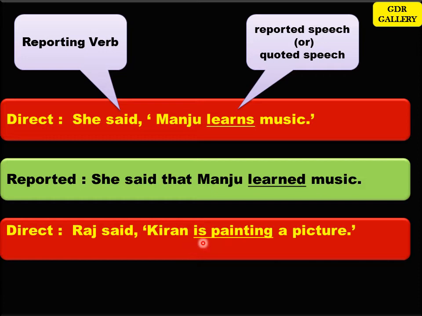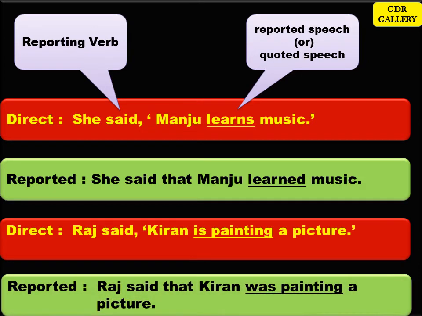Now, this is in which tense? This is in present continuous tense. So, present continuous tense has to be changed to past continuous when you are changing from direct speech to reported speech. Now, let's see the answer. Raj said that Kiran was painting a picture.